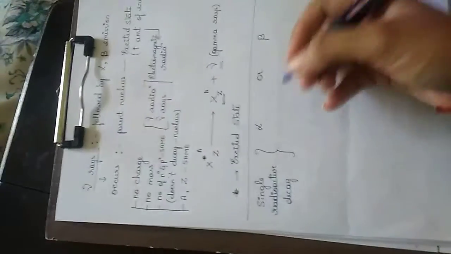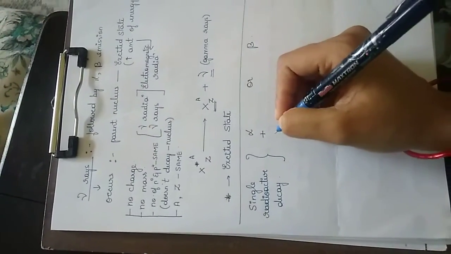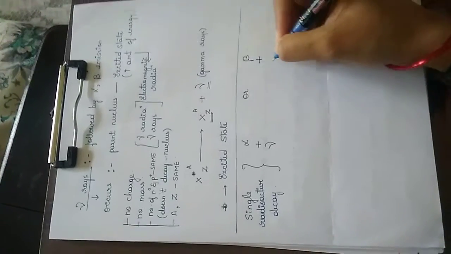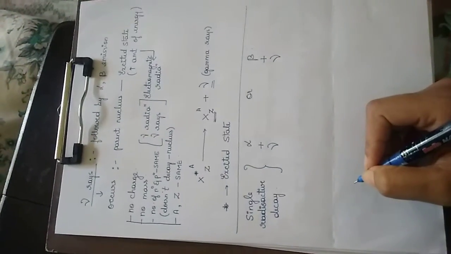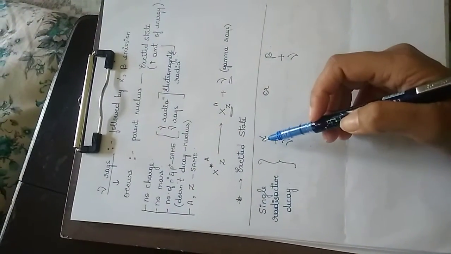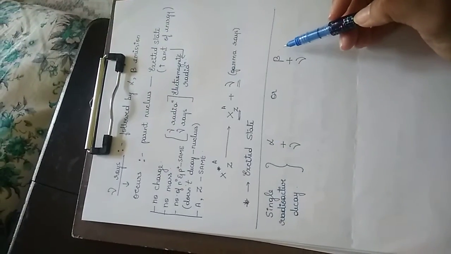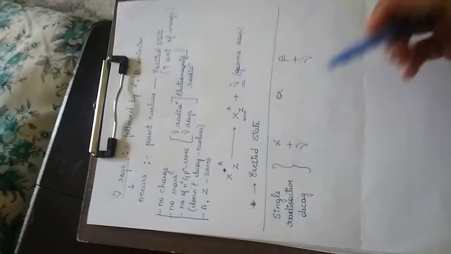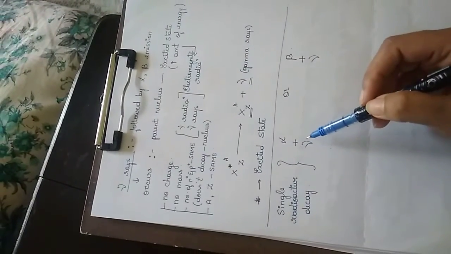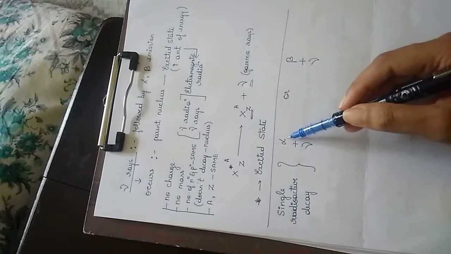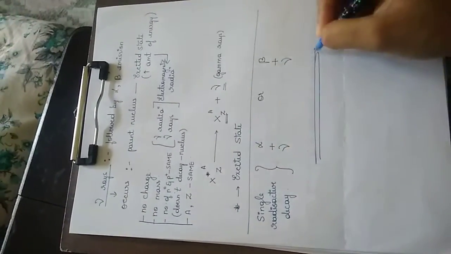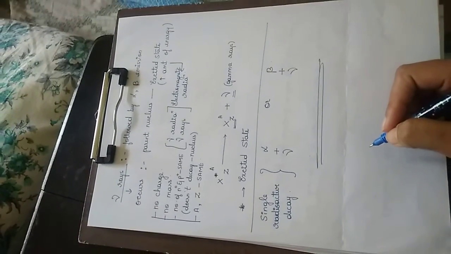Along with alpha, it can be accompanied by gamma radiations, or beta can be accompanied by gamma radiations. So either alpha emission will occur, or beta emission will occur, or gamma emission will occur. But sometimes the gamma radiations accompany the alpha radiations or the beta radiations. Hence, it is a single radioactive decay.